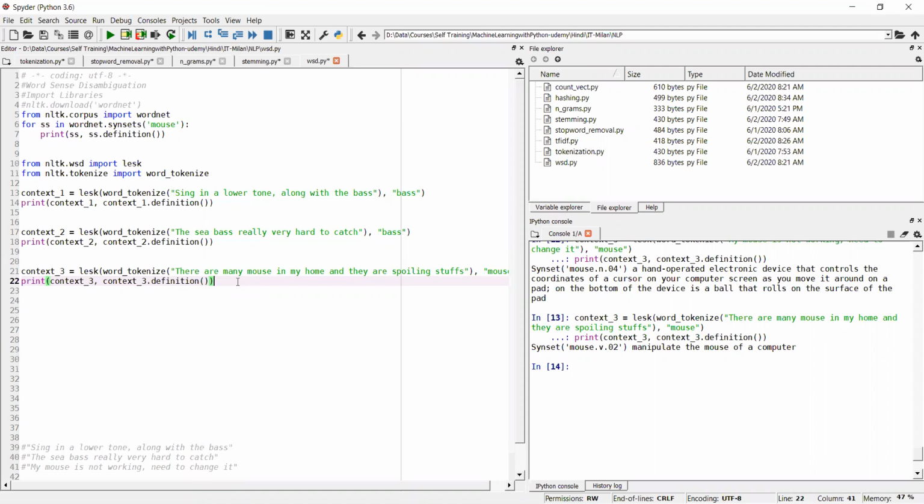One more thing: if you remove this SSS, for SSS in wordnet.synsets, we have downloaded the library, right? If you remove that, can we still get this definition? Lines 6 and 7 are just an example. I think only line 5 is the library import.